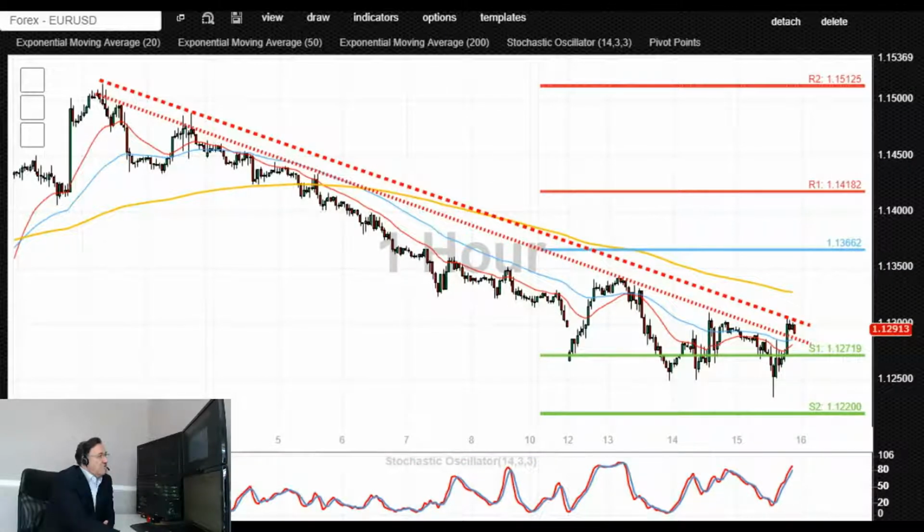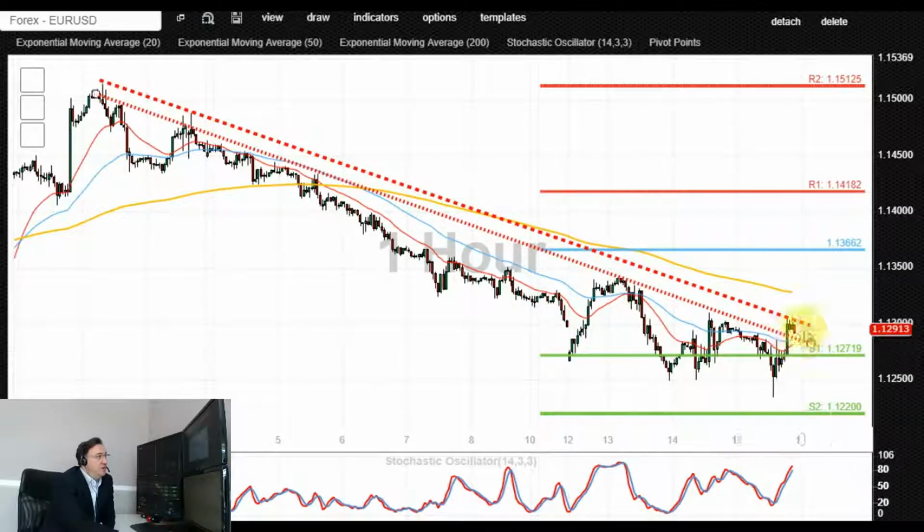This is the price action for euro dollar. Euro dollar appears to be downtrending from the intraday point of view, with a sequence of lower highs as indicated by this couple of falling resistance trend lines. The price action is currently at the psychologically important 1.1290 level that was tested as a support and also as a resistance over the past trading week.